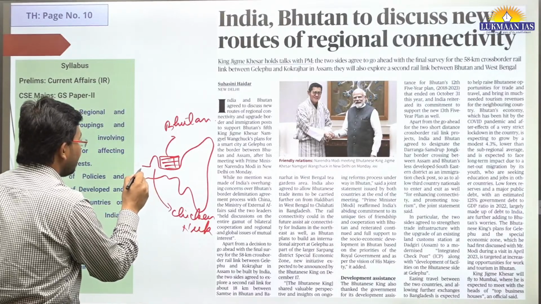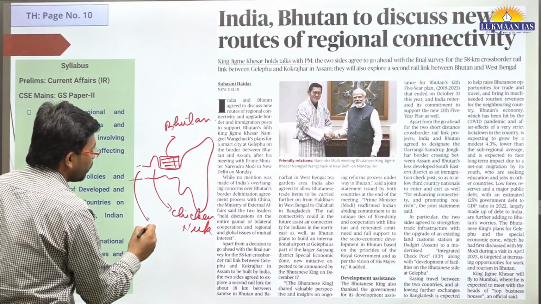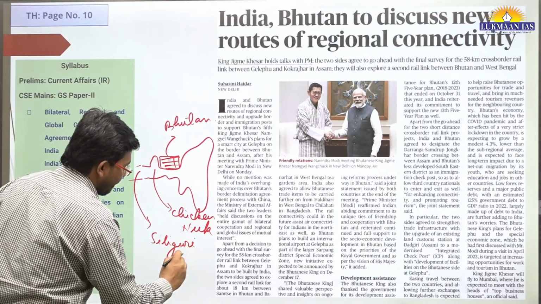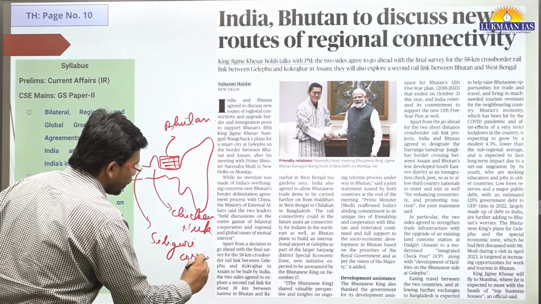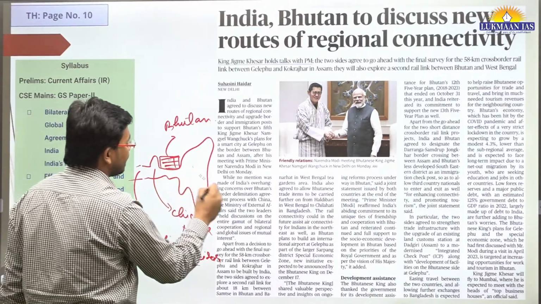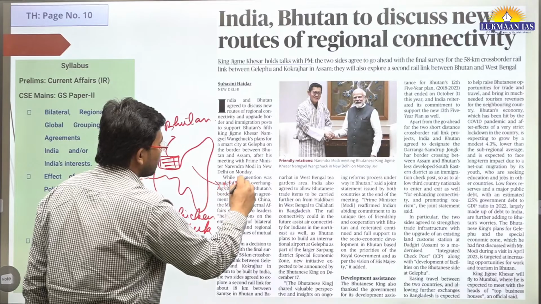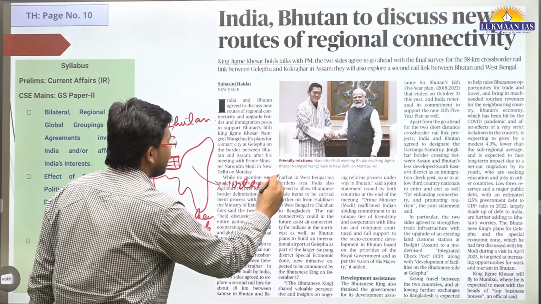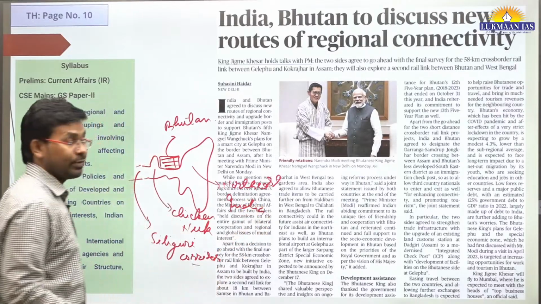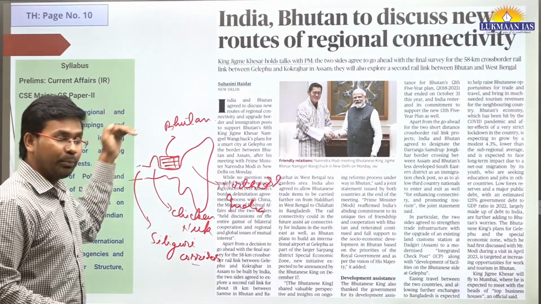And over here we also have the Siliguri Corridor. Through the Siliguri Corridor, mainland India gets access to Northeast India. So it is very important that we maintain Bhutan as a friend.